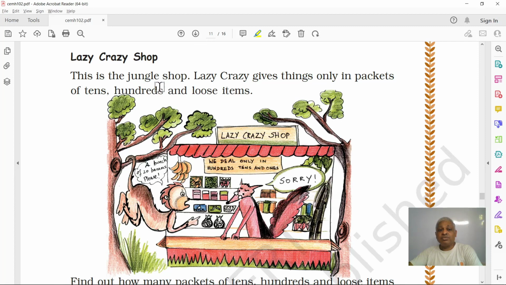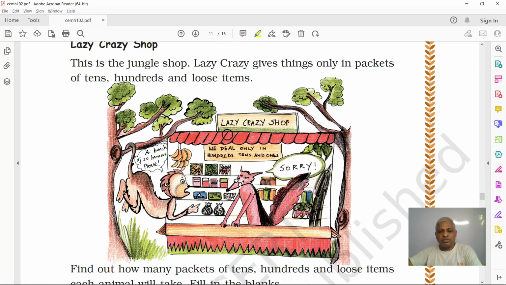And some packets with hundreds are also there. It's written here: we deal only in hundreds, tens, and ones. And this monkey is asking for a bunch of 20 bananas, please. These are bananas.